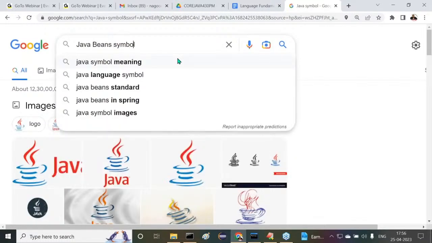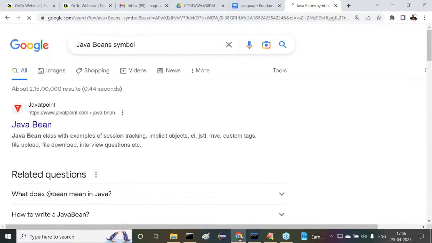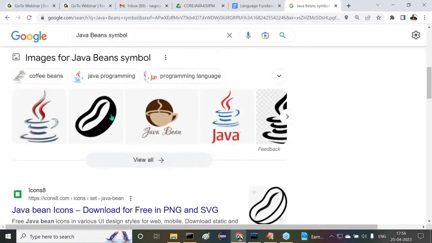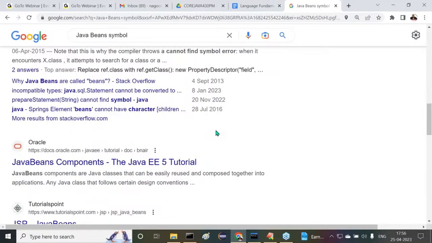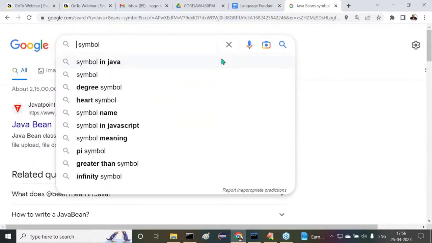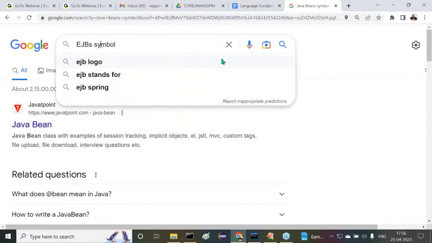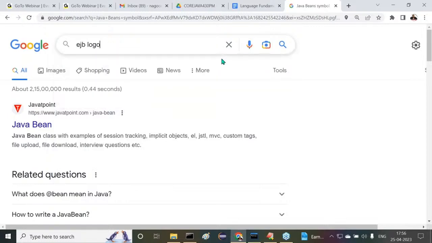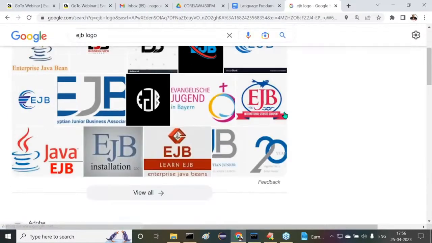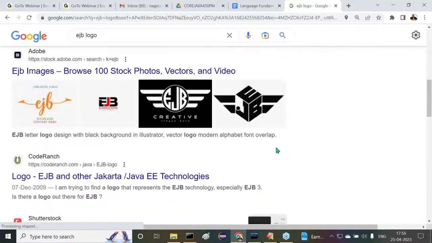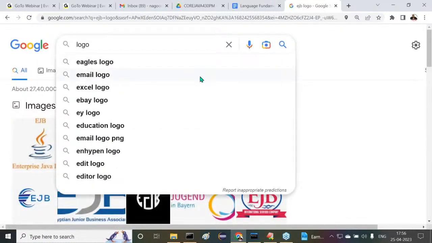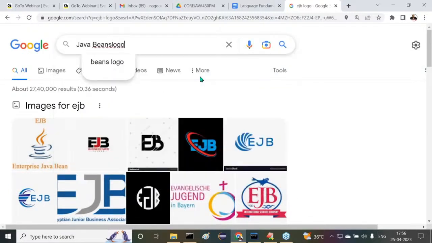Java beans symbol. I think it is available here. This is okay, but the perfect symbol is not available. The EJB symbol, if you observe this, not Java beans. EJB's logo is okay. No, it is not coming like this. Java beans is better. EJB logo, I thought of it differently. Java beans logo.